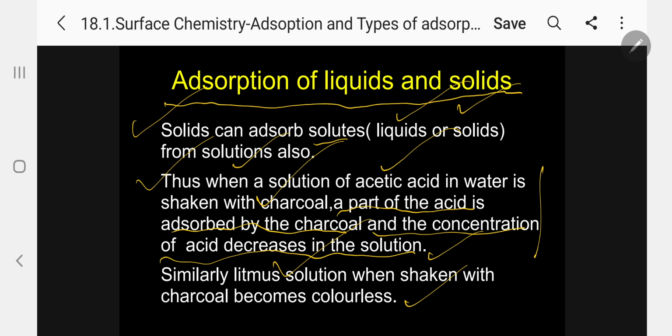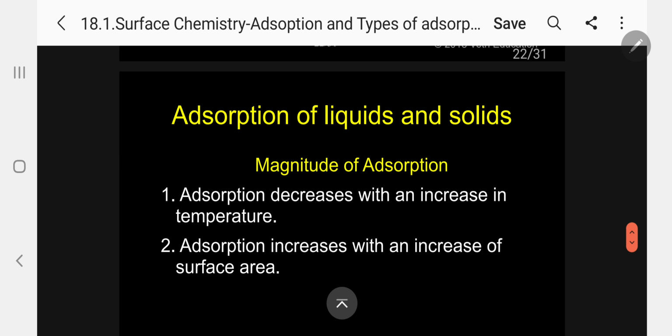Please follow. So, let me come to the characteristics, the magnitude of adsorption. Kindly follow. Magnitude of adsorption. I told you here I am concentrating on the adsorbent being mainly solid. The adsorbate is gases, liquids and solids. Mainly gases are acting as adsorbate. So what is the magnitude of adsorption? Number 1, adsorption decreases with an increase in temperature. Very, very important.